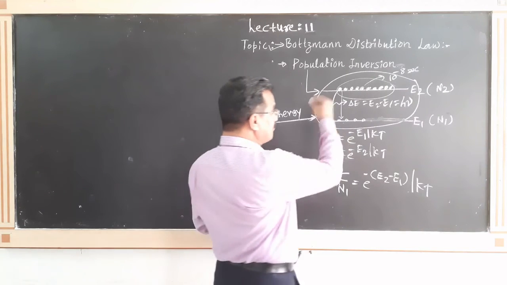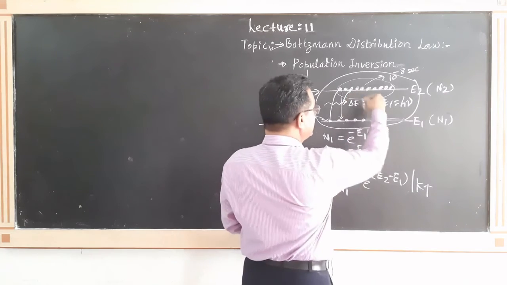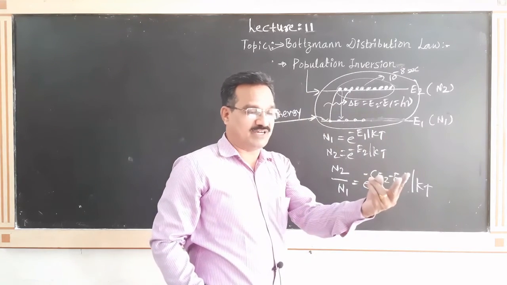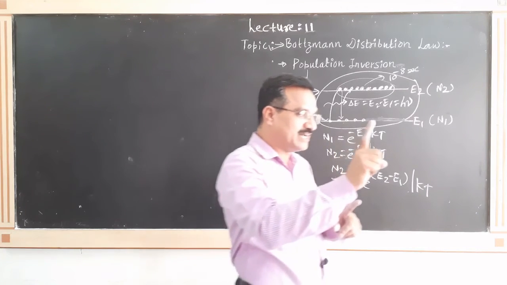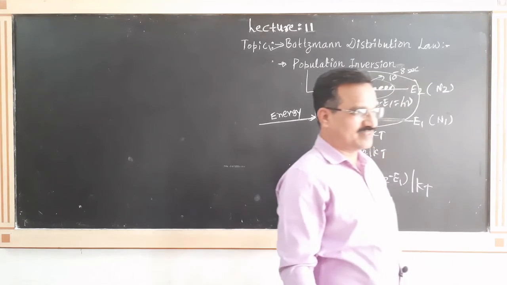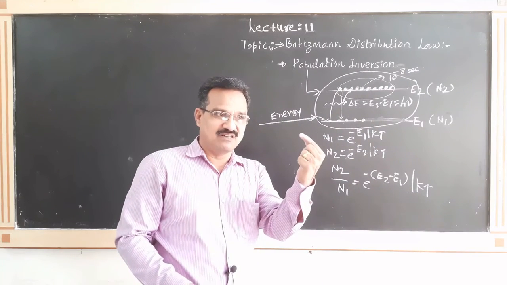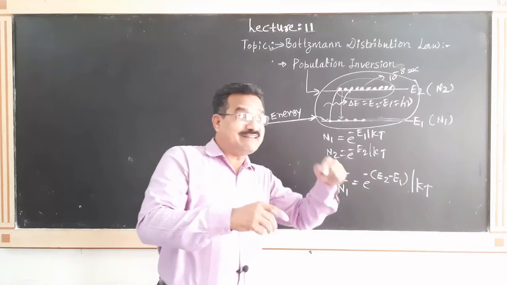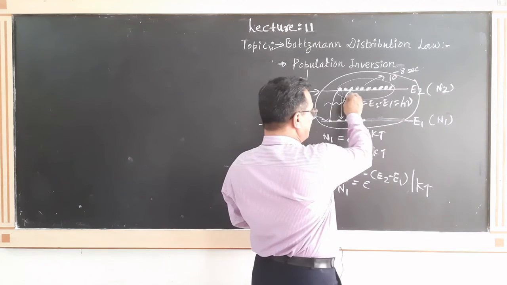And if that one photon stimulates another atom, again it emits one photon. The first photon is emitted randomly by the process of spontaneous emission, but that photon stimulates another excited atom, and due to this another photon is emitted.